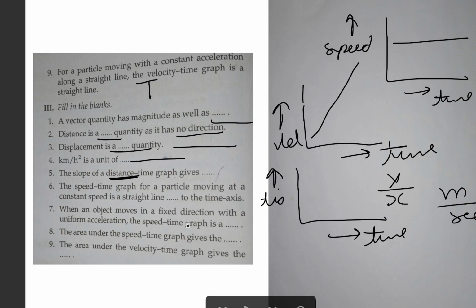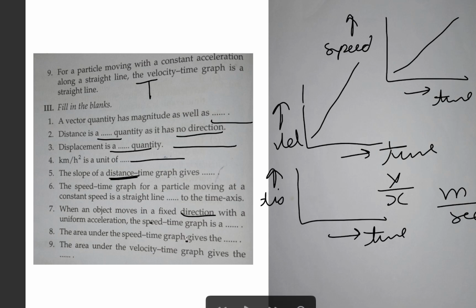When an object moves in a fixed direction with a uniform acceleration, the speed time graph is a straight line. If you want to plot a graph between speed and time with a uniform acceleration, the graph is like this.